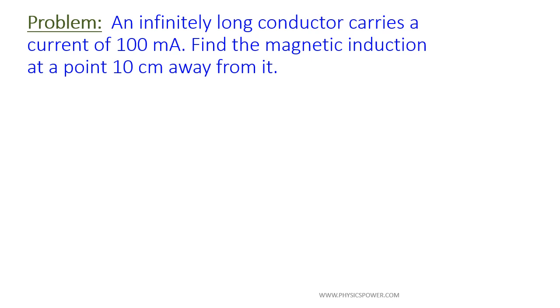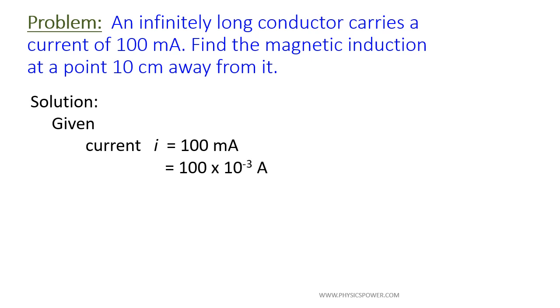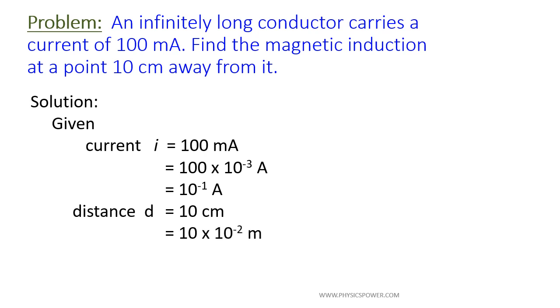Next, one example problem. An infinitely long conductor carries a current of 100 milliampere. Find the magnetic induction at a point 10 centimeter away from it. So given data: current I equals 100 milliampere. Milli means 10 to the power of minus 3, so 100 into 10 to the power of minus 3 is nothing but 10 to the power of minus 1 ampere, and distance d is 10 centimeter. Here centi means 10 to the power of minus 2, so that is why total 10 to the power of minus 1.